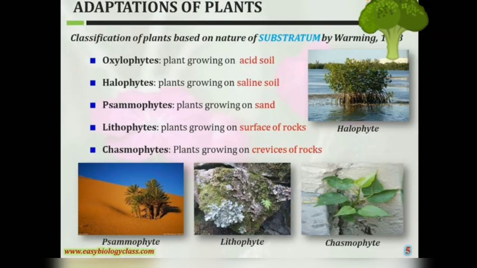Classification of plants based on the nature of substratum by Warming in the year 1898. Oxalophytes, plants growing on acid soil. Halophytes, plants growing on saline soil. Psammophytes, plants growing on sand. Lithophytes, plants growing on the surface of rocks. Chasmophytes, plants growing on surfaces of rock. You can see the pictures of all the species mentioned below.